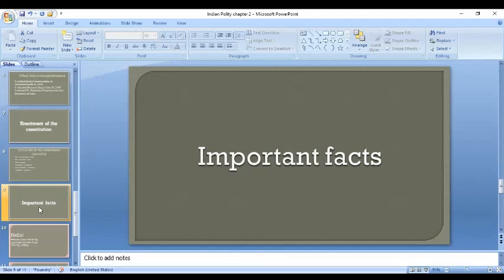The calligraphy of the Hindi version of the original constitution was done by Vasant Krishna Vaidya and elegantly decorated and illuminated by Nandalal Bose.